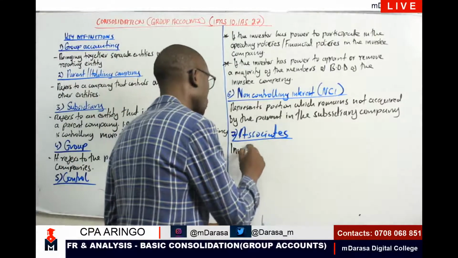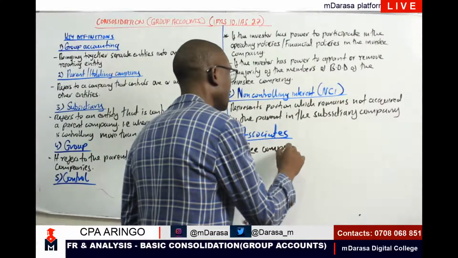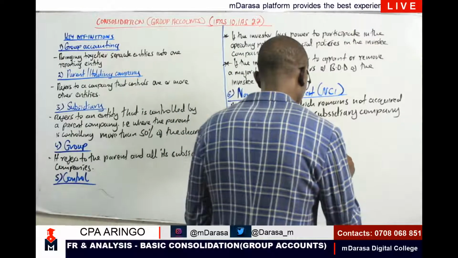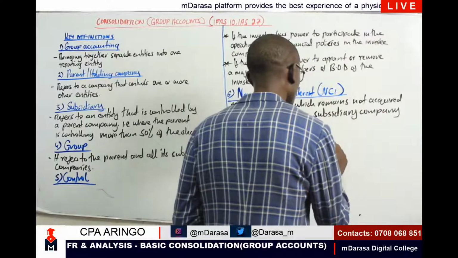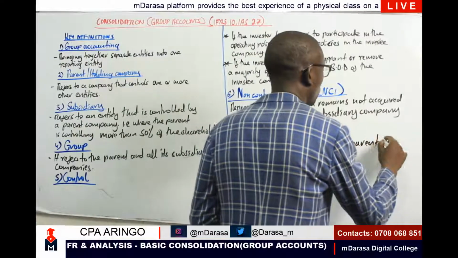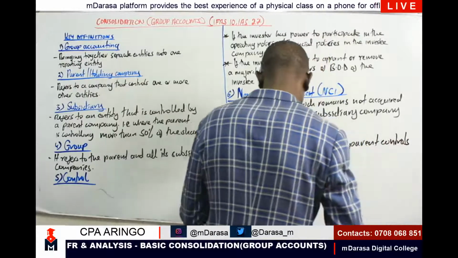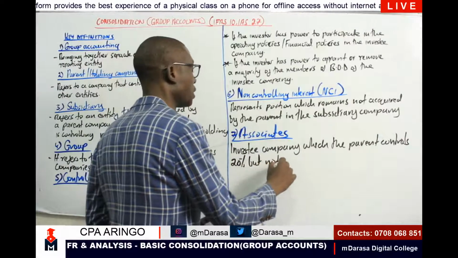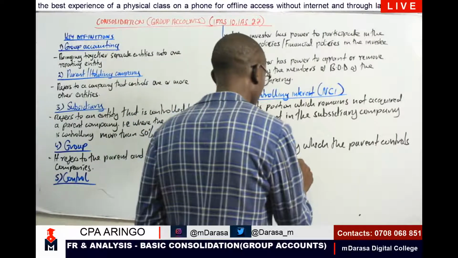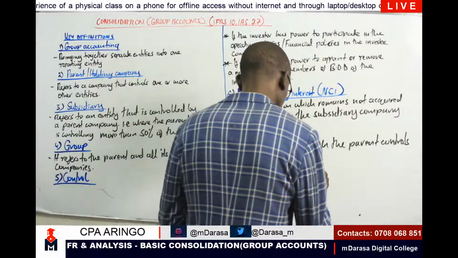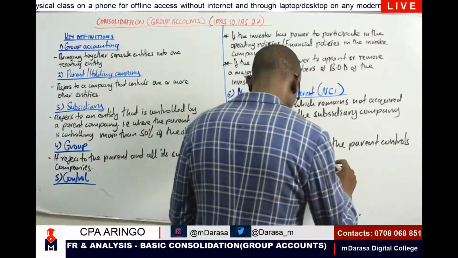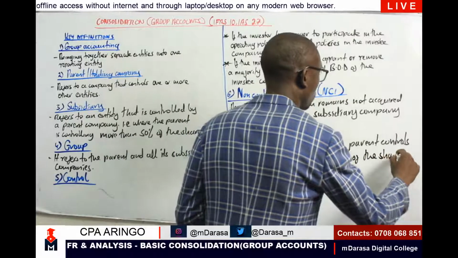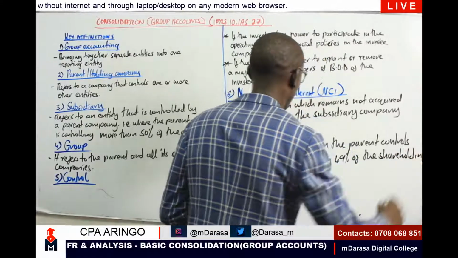We are saying an associate is an investee company which the parent controls 20% but not exceeding 49% of the shareholdings. So basically that is what you are looking at as an associate.